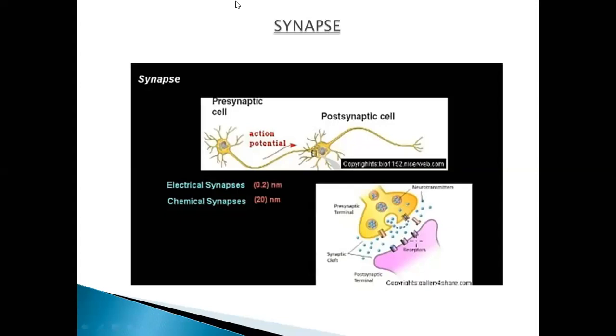A single neuron may form synapses with many incoming fibers of different neurons. So you can say that it can make connections with many neurons. Now next, let's see the synapse types. We can say a synapse can be electrical or it can be chemical. What are the electrical synapses and the chemical synapses?